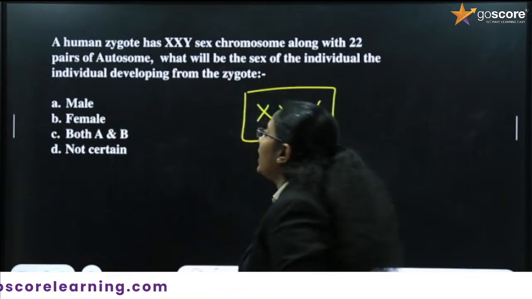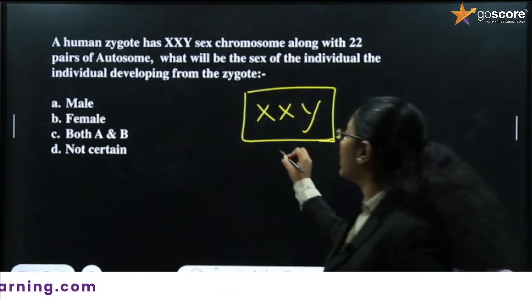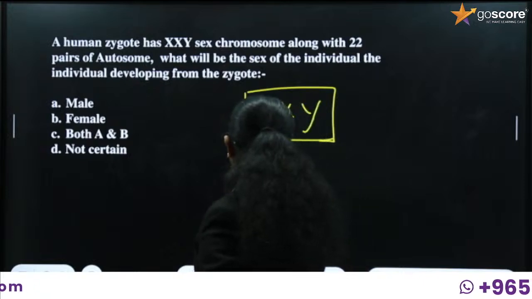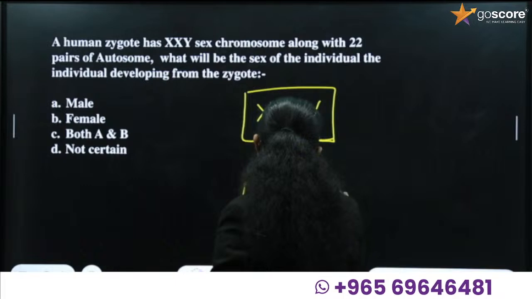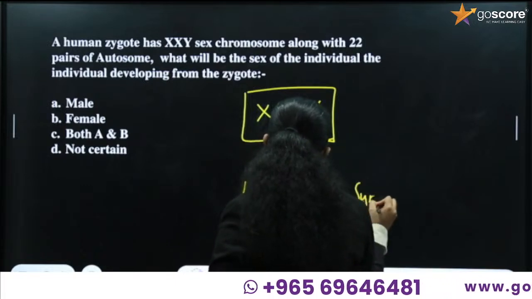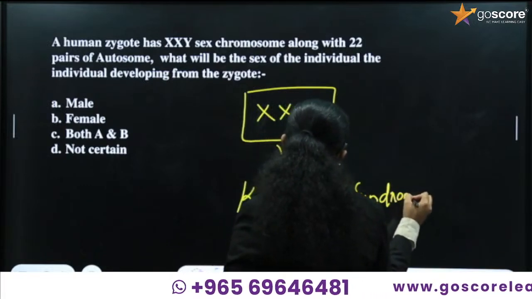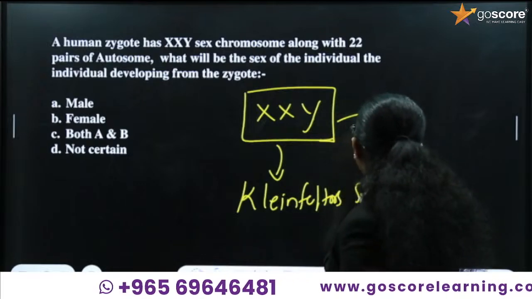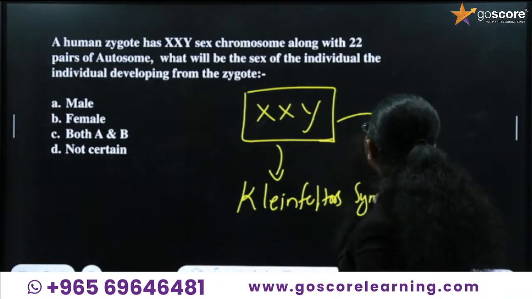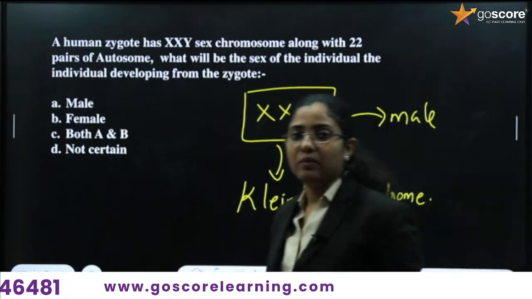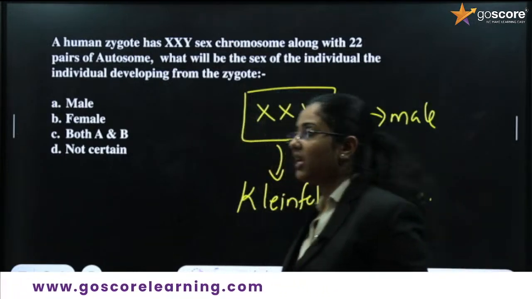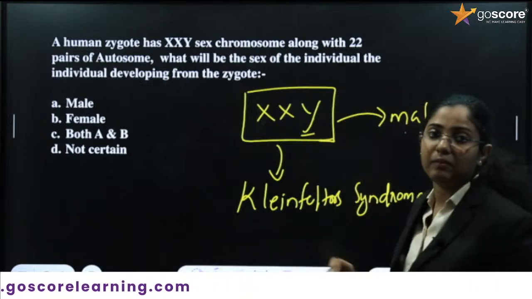If the XXY condition is there, then we can say that the person is having Klinefelter syndrome. We know that the person will actually be male, since it is having the Y chromosome in the sex chromosomes.